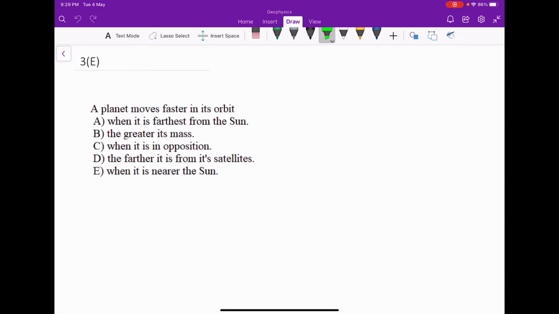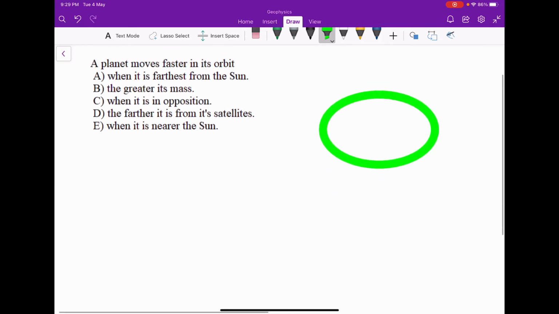The next question is: a planet moves faster in its orbit when it is farthest from the sun, when its mass is the greatest, when it is in opposition, the farther it is from its satellite, or when it is nearer the sun. So this is a question related to Kepler's second law. First, we will understand what Kepler's laws are.